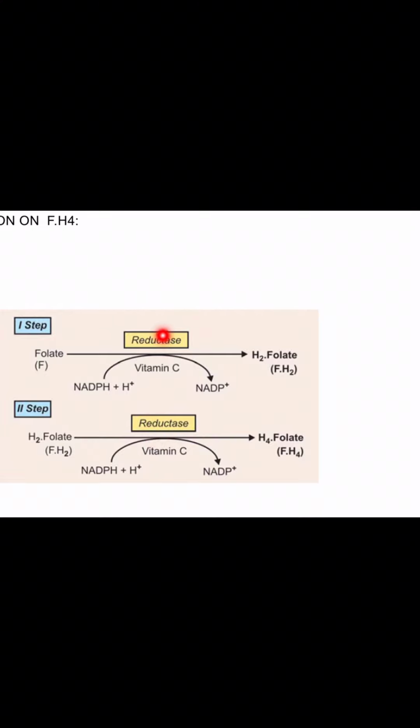Both of them are dihydrofolate reductases. So dihydrofolate reductase enzyme converts this dihydrofolate to tetrahydrofolate. The cofactor is vitamin C, and NADPH and NADP. The same mechanisms are occurring. So this folic acid is converted into tetrahydrofolate in two steps.